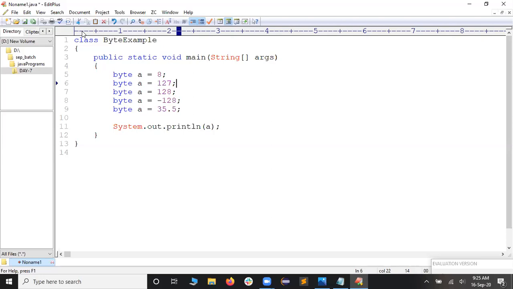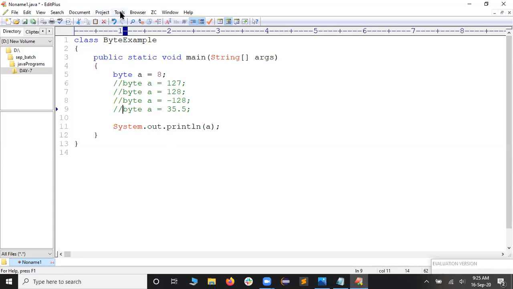Now observe carefully. I want to execute only the first one. I don't want to execute all these things. So what I'm going to do is comment these lines. How are you going to comment? For this particular line, I'm going to put a double slash. If you put a double slash, it immediately becomes a comment, so during compilation it will not consider this particular line. I'll put a double slash here as well. You can see the color change. So only this first line is what I'm trying to execute.